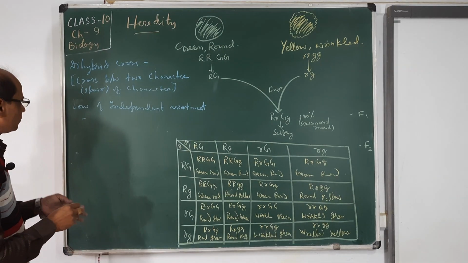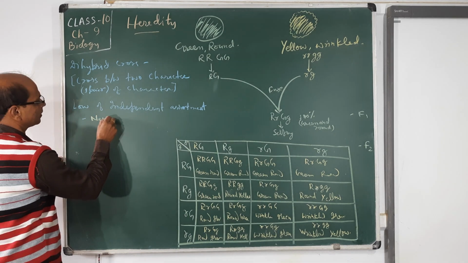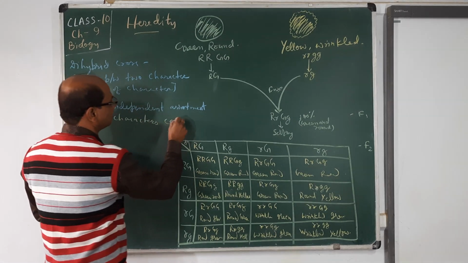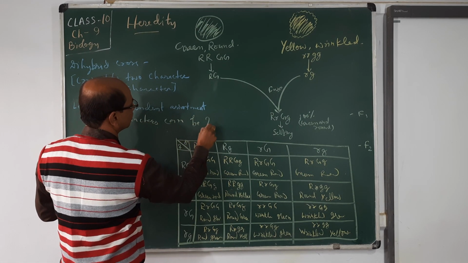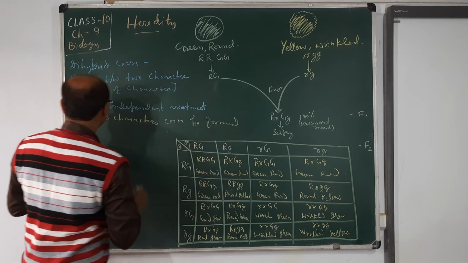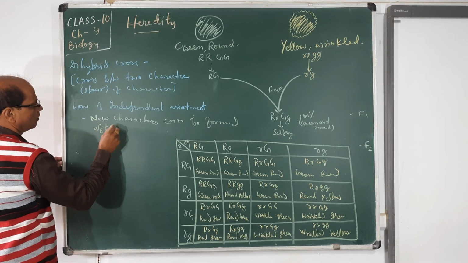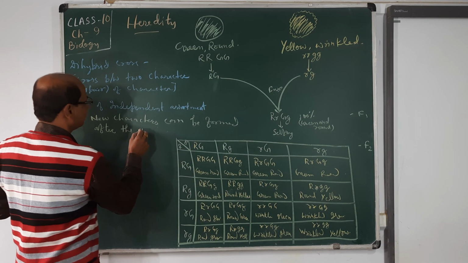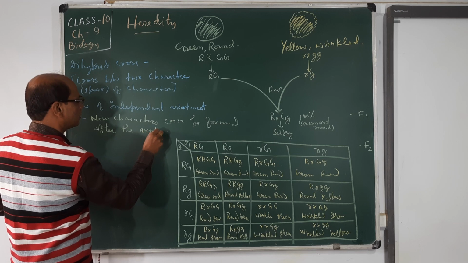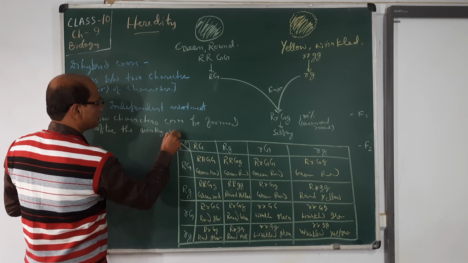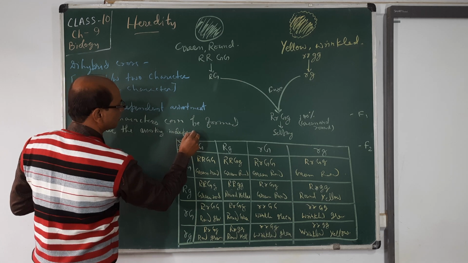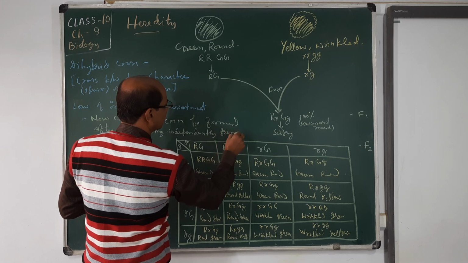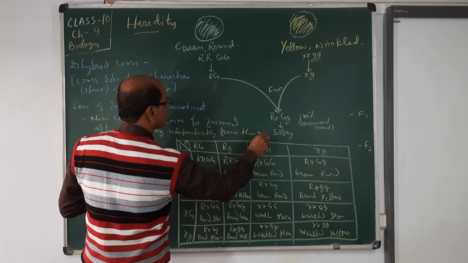According to this law, new characters can be formed after assorting independently from their parental characters.